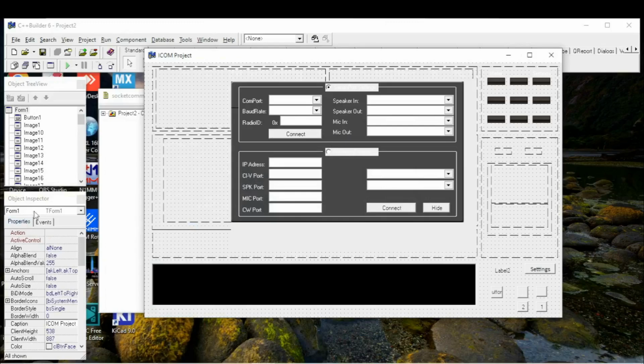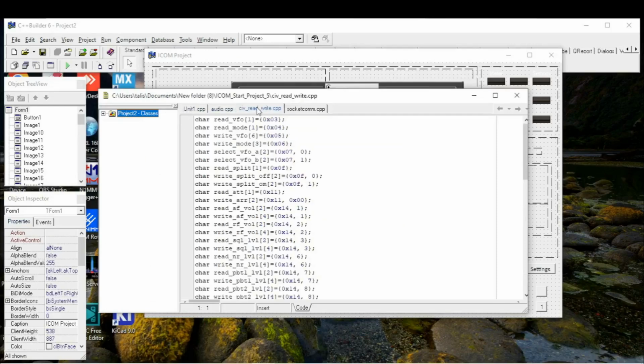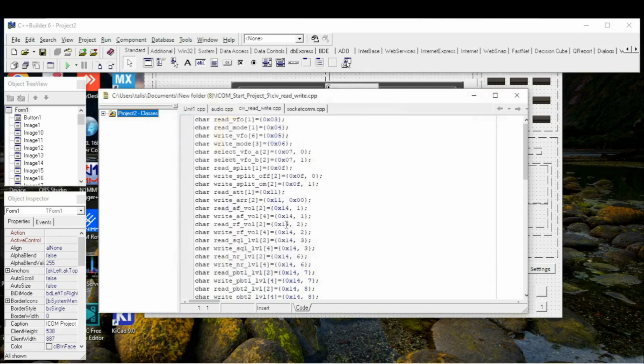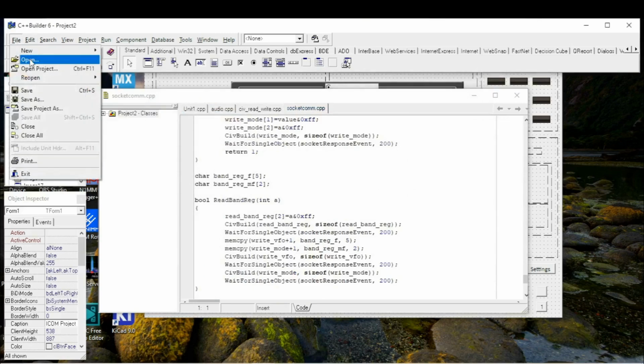Okay, so let's finish UDP network settings in our program. Let's go to the socket.cpp file.